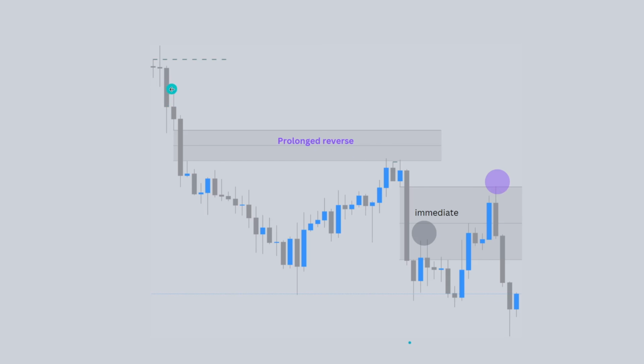As you can see right here, price makes this fair value gap and we don't see it get tapped into immediately. Instead, we see price make this long range all the way to the downside and then make this prolonged retracement, tap into the area. Now we have that major reaction.